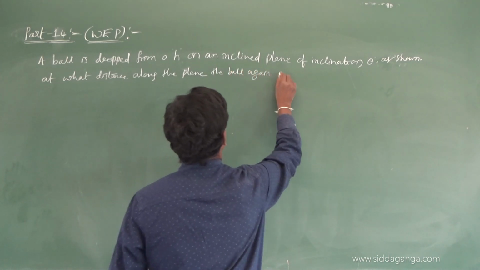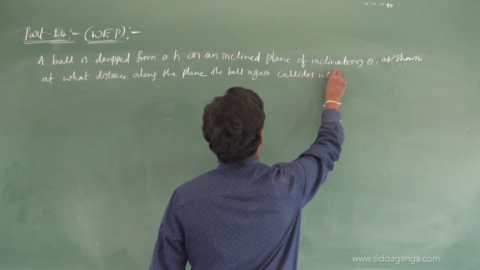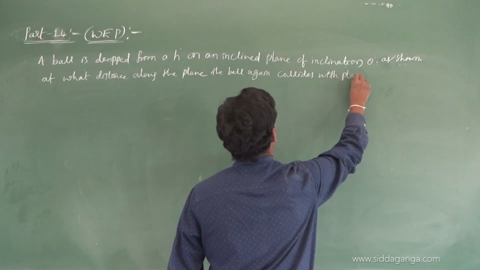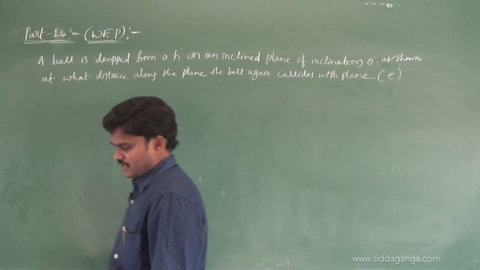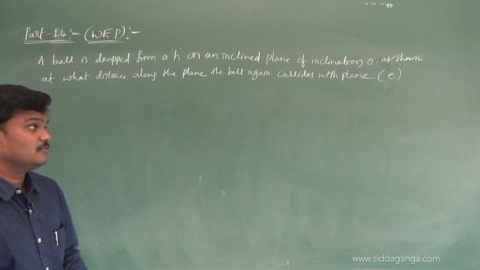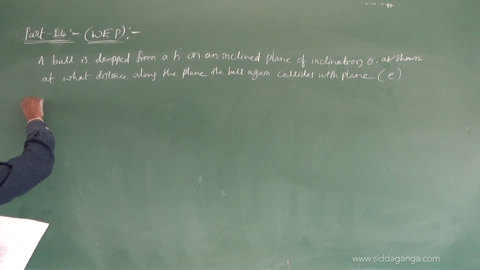Coefficient of restitution is given, E. See, they have given the diagram also. Let me draw the diagram. See, they have given the diagram in this way.